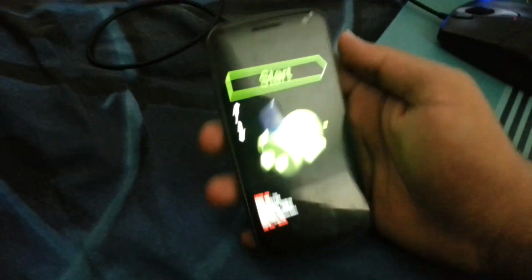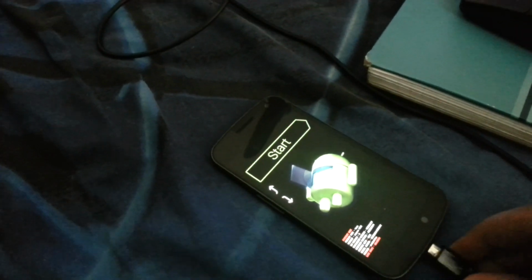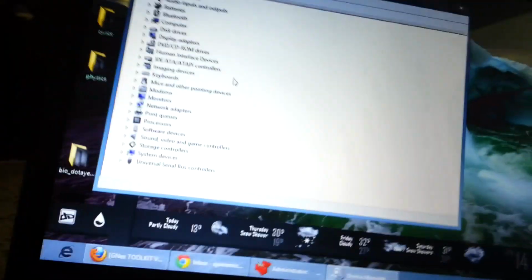You need to unplug it if you've plugged it in. Then you need to hold down these two buttons, the power button with the two volume keys. Then you will hear a vibration and you will see this screen. Yeah. So let's plug in my phone. Now you need to plug it in. So now it's plugged in and you will see. Let's see.